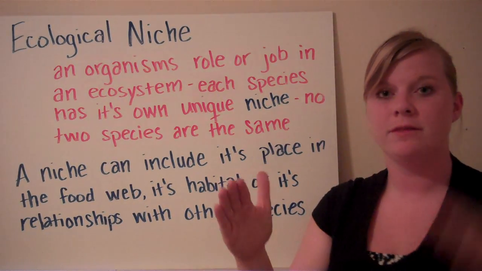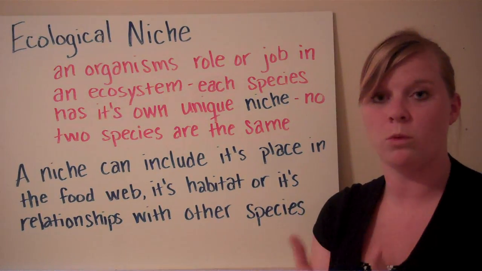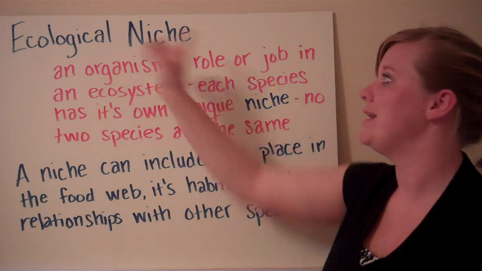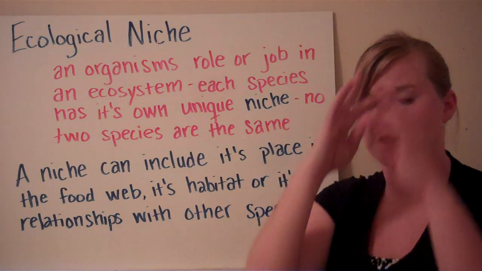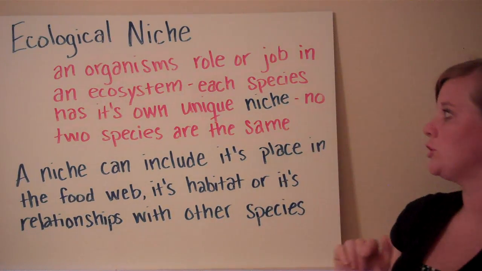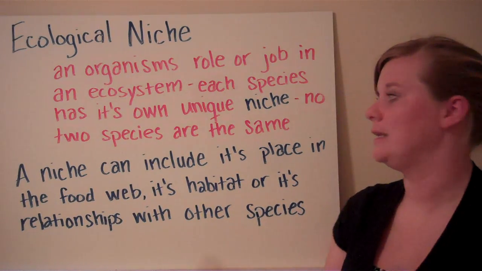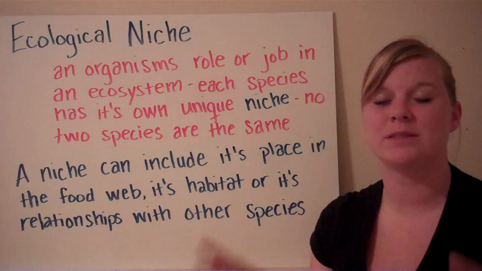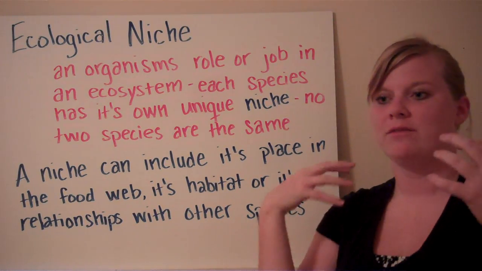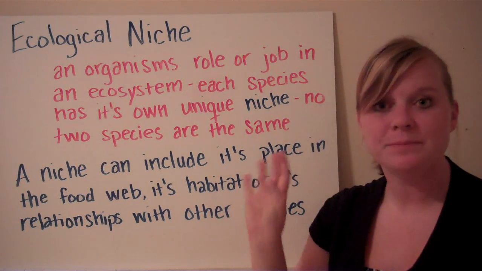So we've talked about individuals, populations, and communities. Those populations are actually one specific species, and those species each have their own ecological niche. That ecological niche is extremely important because it's an organism's role or job in an ecosystem. Each species has its own unique niche, so no 2 native species in that ecosystem are the same. That cuts down on competition, that survival of the fittest attitude. Whoever was best at that job got to keep it.